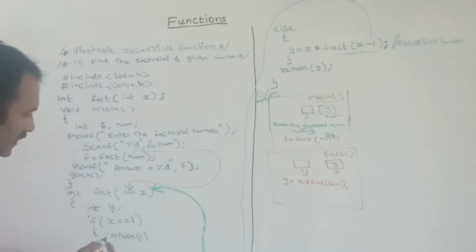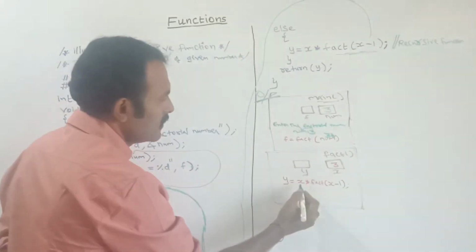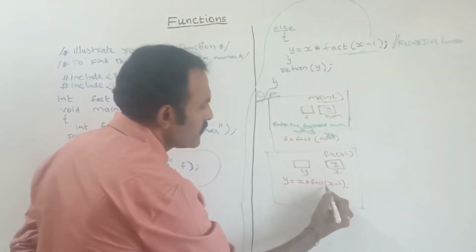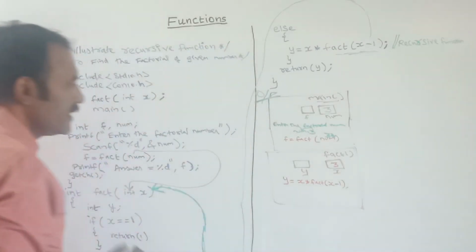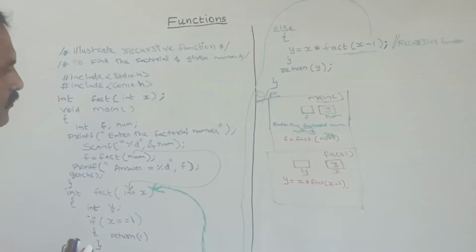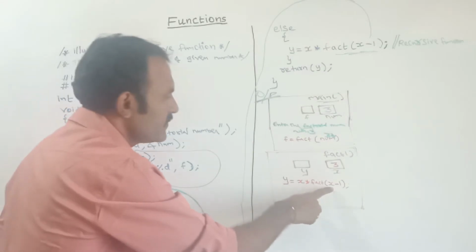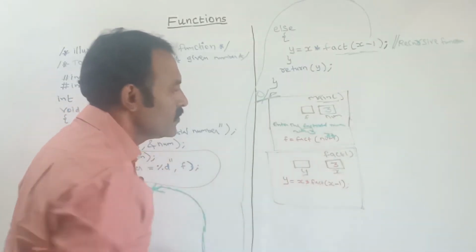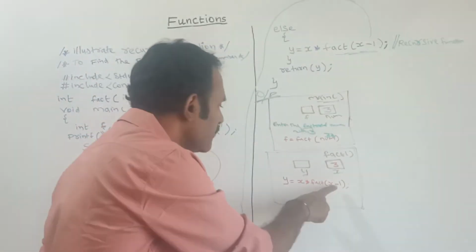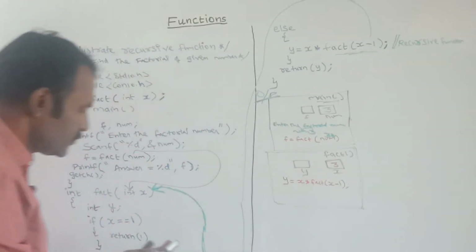See here, x into fact of x minus 1. What is the value I am going to pass here? What is the value in x? x minus 1 is equal to how much? 2. Here I am passing the fact value 2.